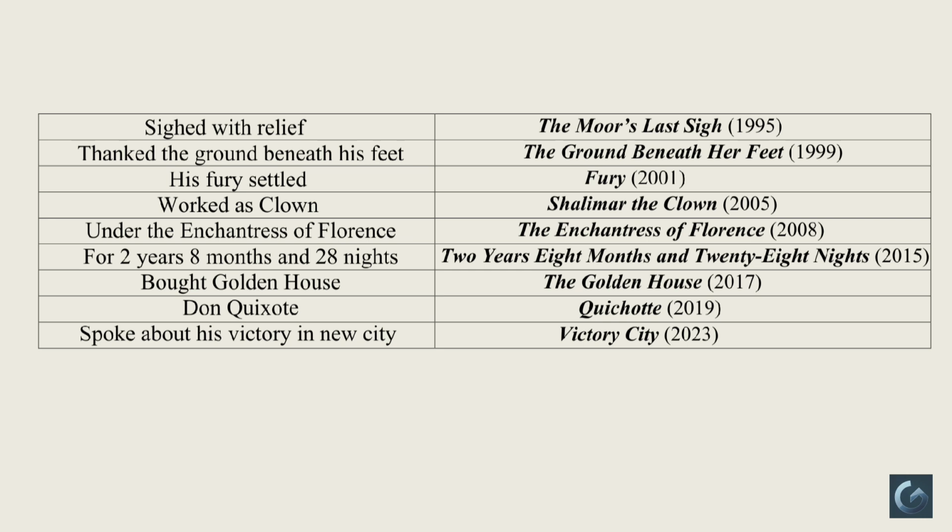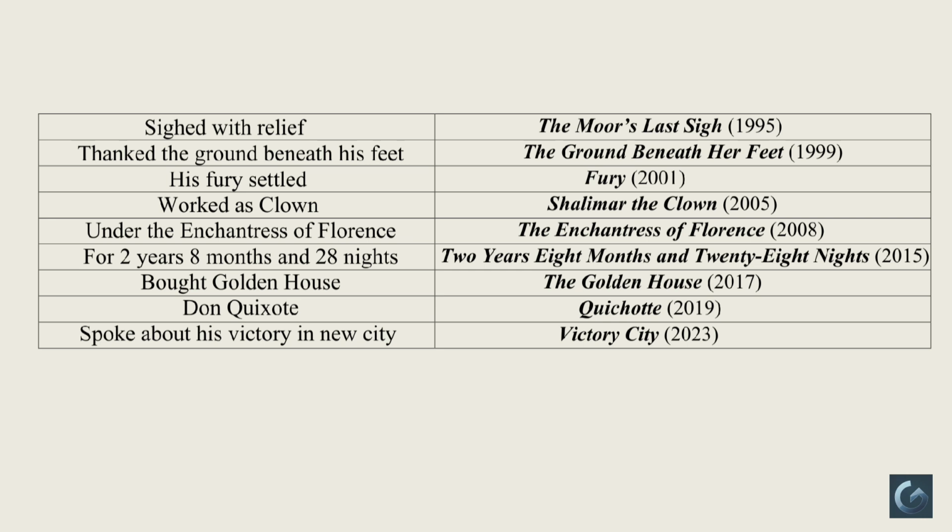That stands for the work The Golden House, published in 2017. Then, he disguised himself as Don Quixote, right? This hints at the novel inspired by the character Quixote, published in 2019. Finally, he proudly spoke about his victory in New City, right? That represents his latest novel, Victory City, published in 2023.